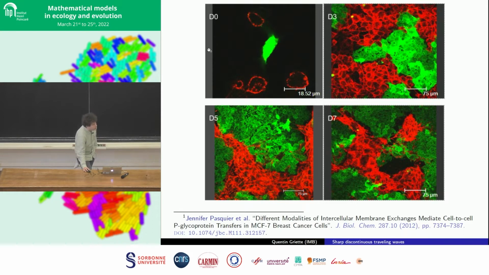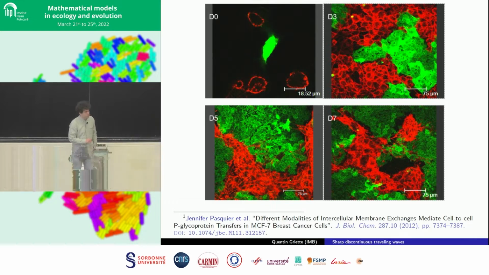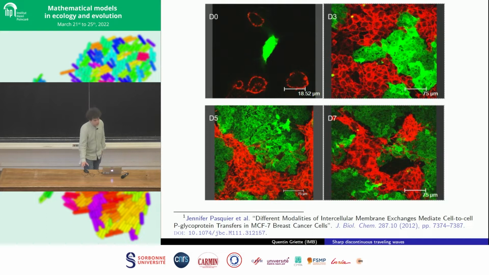So here you can see in the experiment, at first we start with a few islets of cells that are scattered across the petri dish. And when time evolves, the cells begin to grow, and they occupy more and more space. After 3 days, the cells have already occupied the whole petri dish, and you can see a clear segregation between the red and the green cells, and this continues to evolve in a way in the following days.